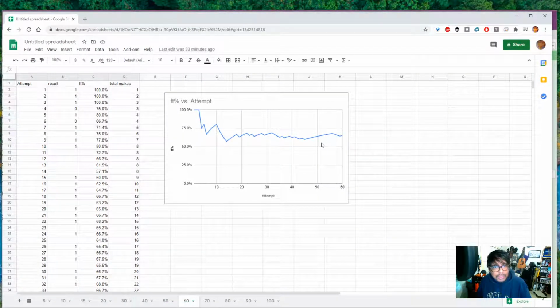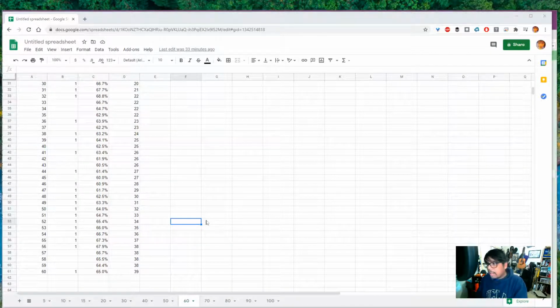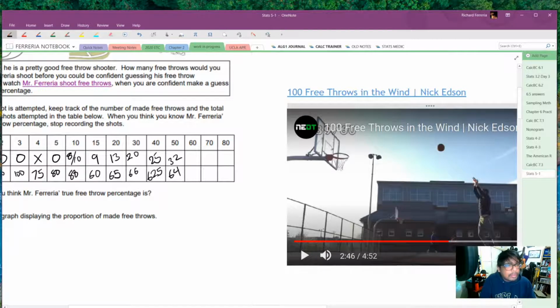There's that upward rise that we were talking about, and a little bit of a dip over here. 39 of 60 is approximately 65%. Taking a look at the numbers here, notice how they're in line again. 65, 66. I don't know if 62.5 is an anomaly, but 64, 65 seems to be settling down.